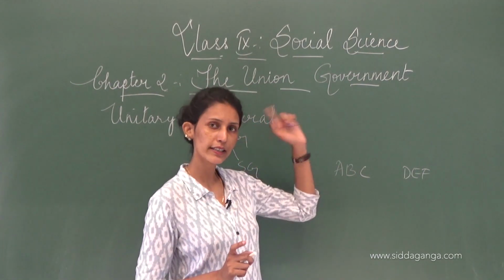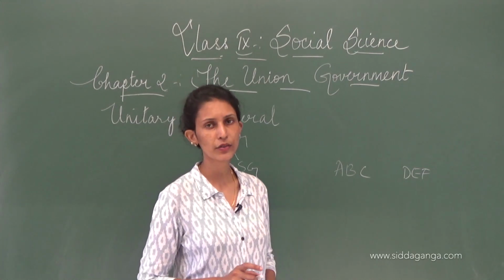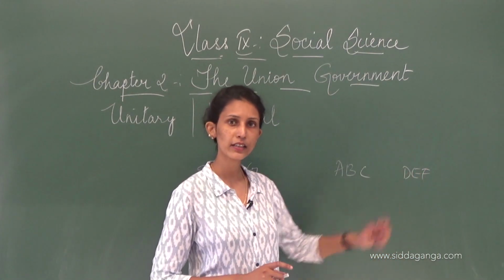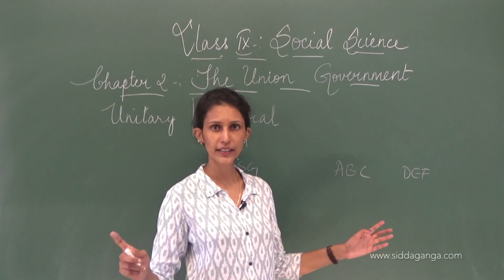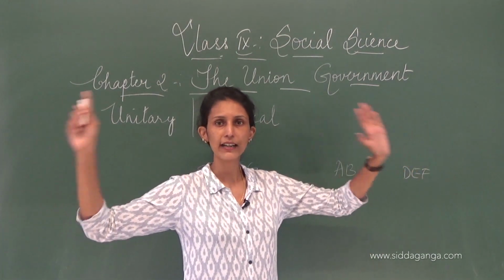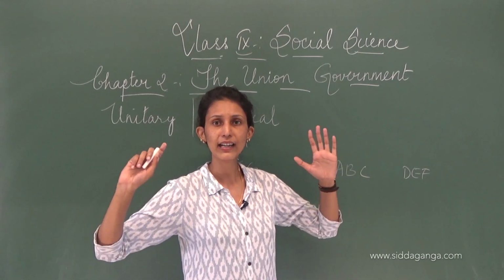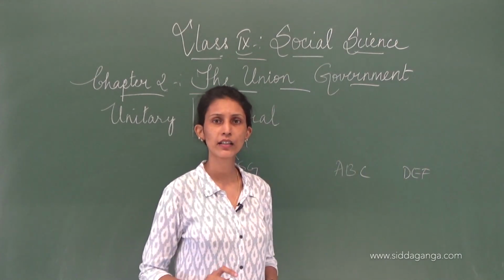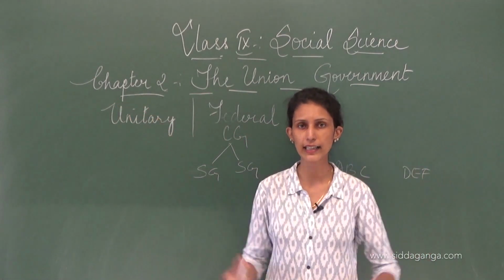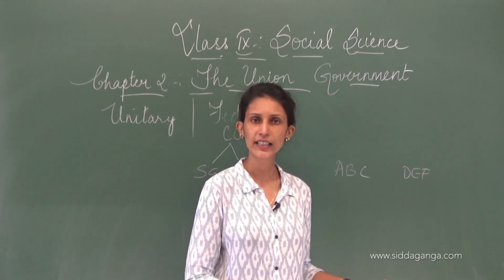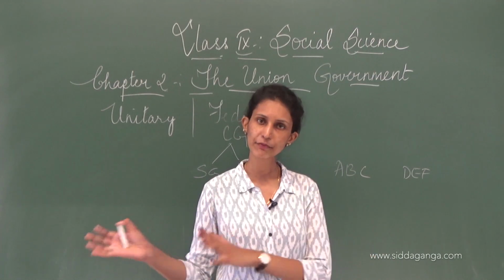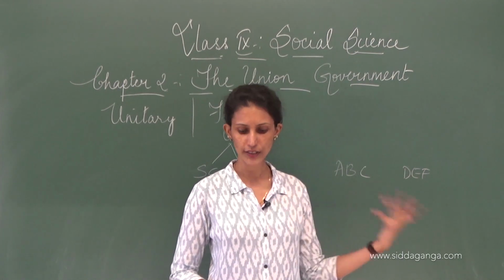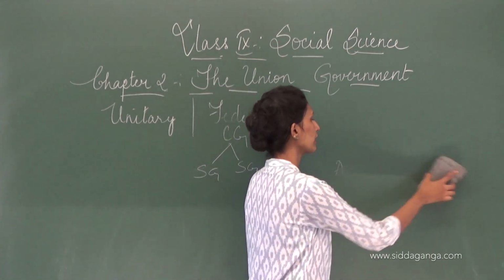ABC party has won and rules in the center, but in the state DEF party has won and rules in the state. We don't have it like, if ABC has won, all states will have ABC. No, we don't have that. If ABC has won in the center and DEF wins in the state, then the central government is ABC, our Karnataka government is DEF, and DEF party can rule in the state. This is how we have a federal system of government.